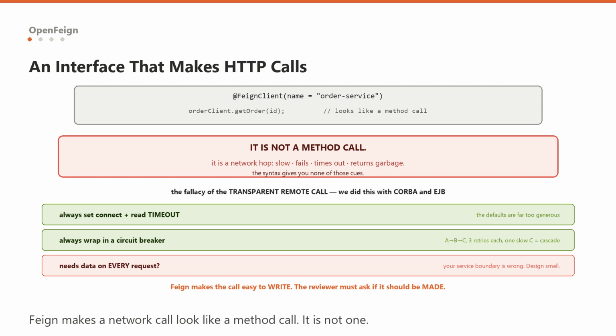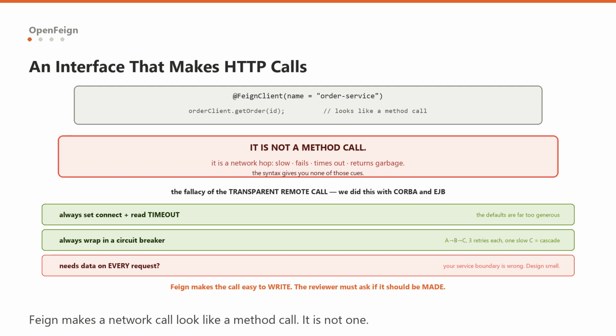Because it looks like a local method call. It is not a local method call. It is a network hop that can be slow, can fail, can time out, and can return garbage, and the syntax gives you none of those cues. So people write code that calls 3 Feign clients in a row and never once thinks about latency budget because it reads like 3 getters. This is the fallacy of the transparent remote call, and it is old enough to have a name. We made this exact mistake with CORBA and with EJB remoting, and Feign is a much nicer version of the same trap. So use it, but with your eyes open.